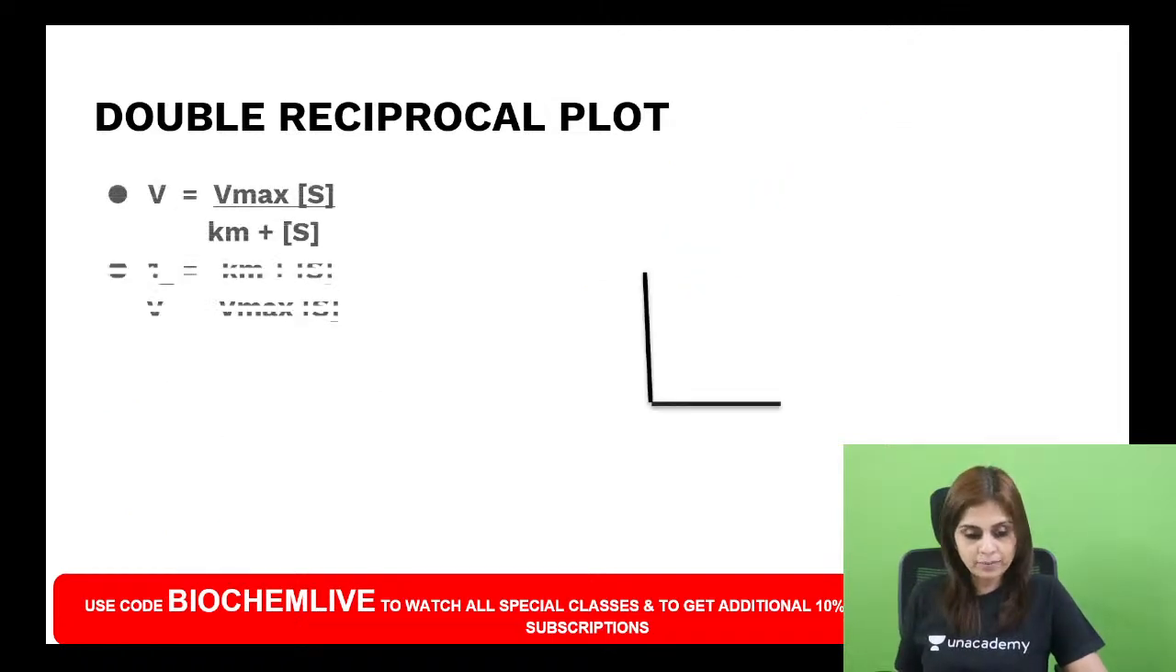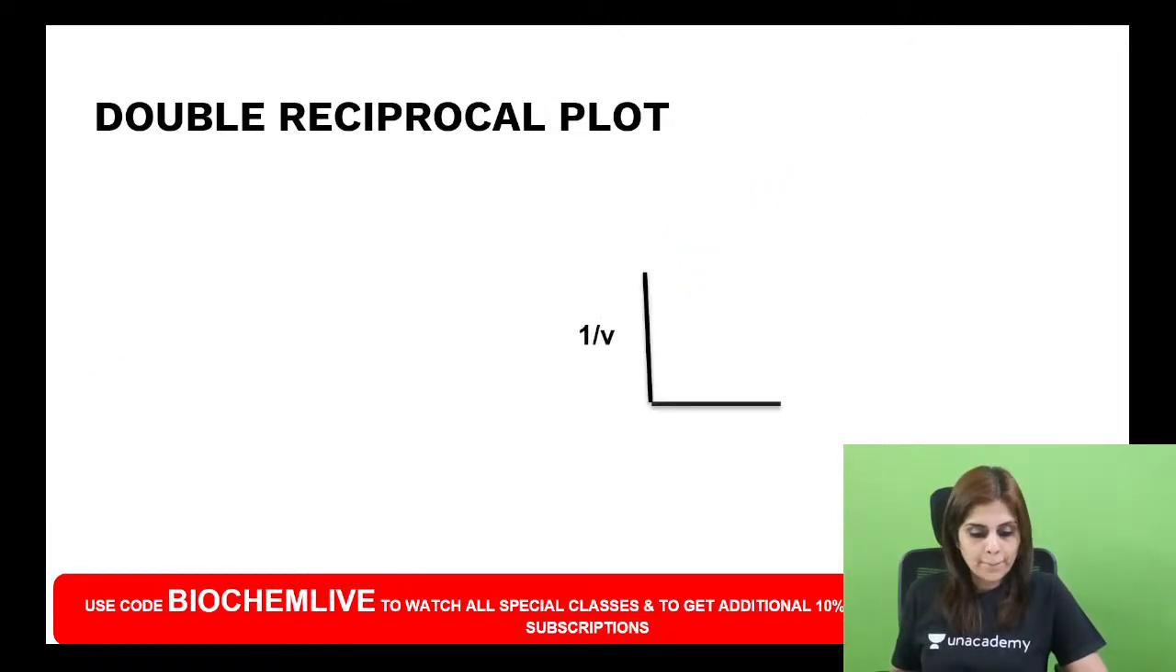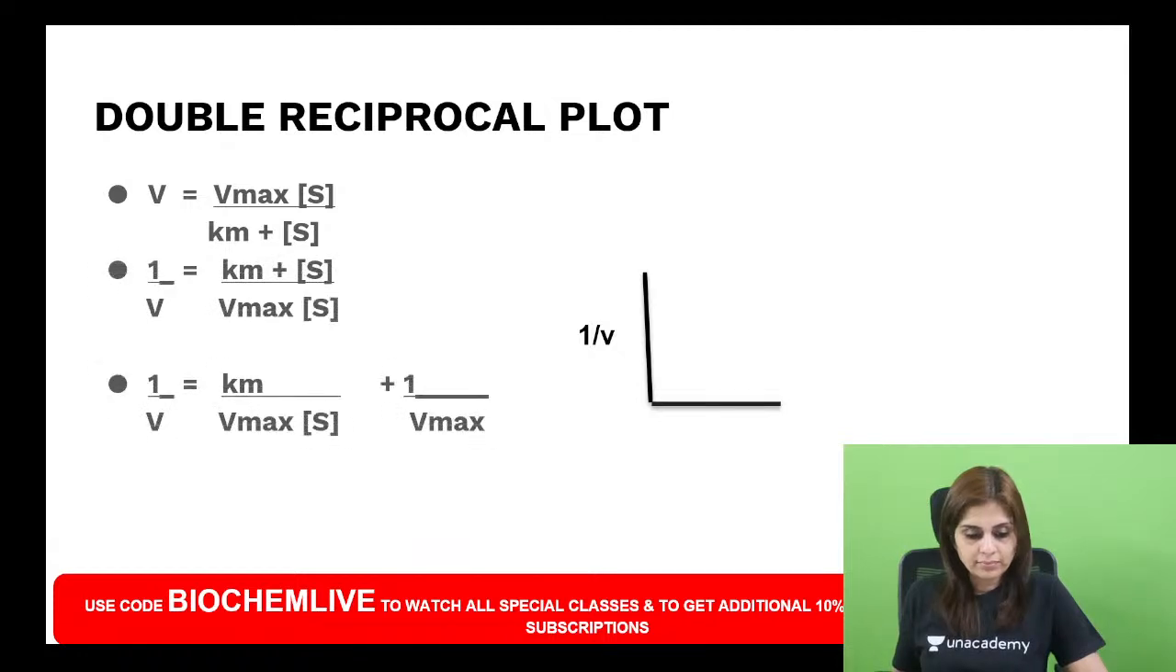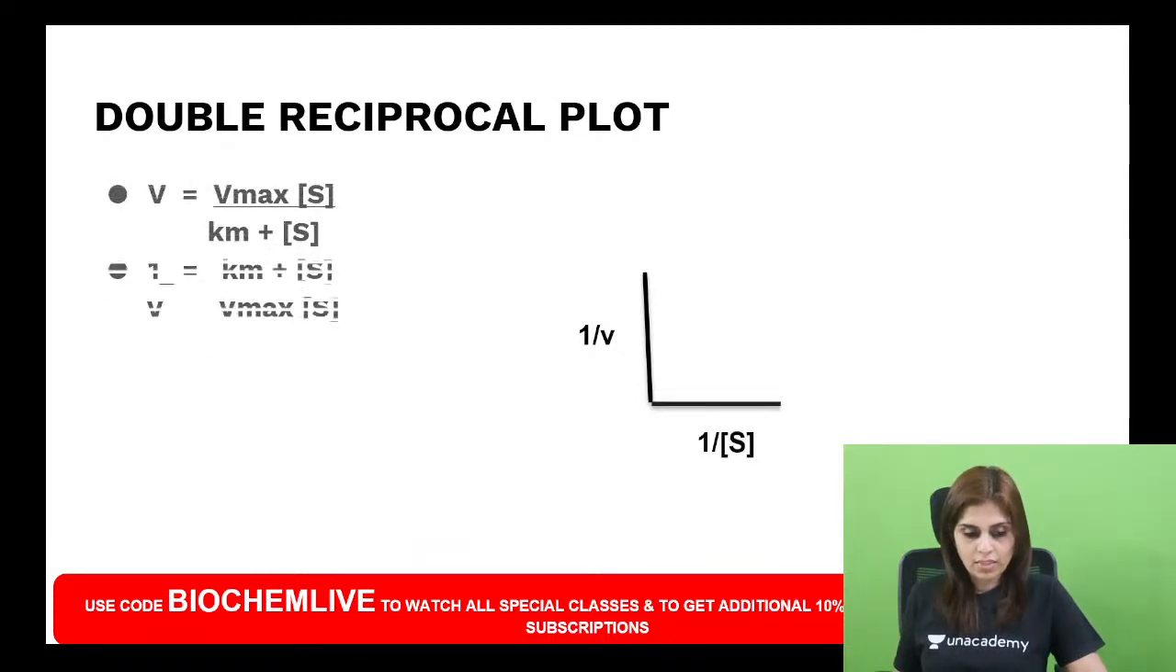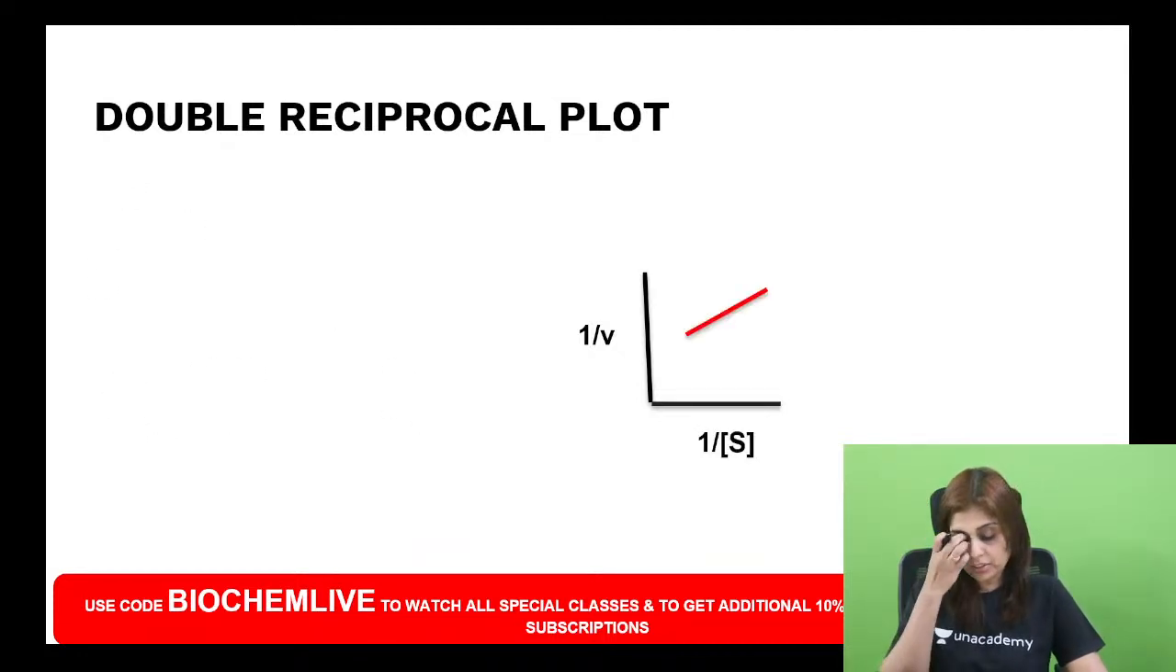Can you see that here? This animation is working. So can you see that here? If I draw a graph with 1 by V along y-axis and 1 by S along x-axis, I am going to get a straight line. So how will I draw this graph? All of you listen to this. How will I draw this graph?